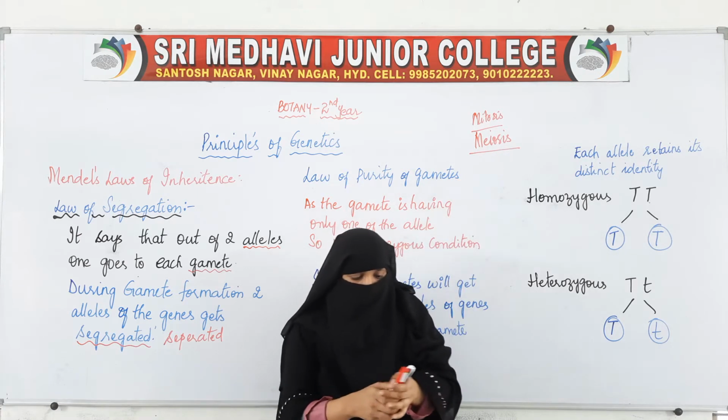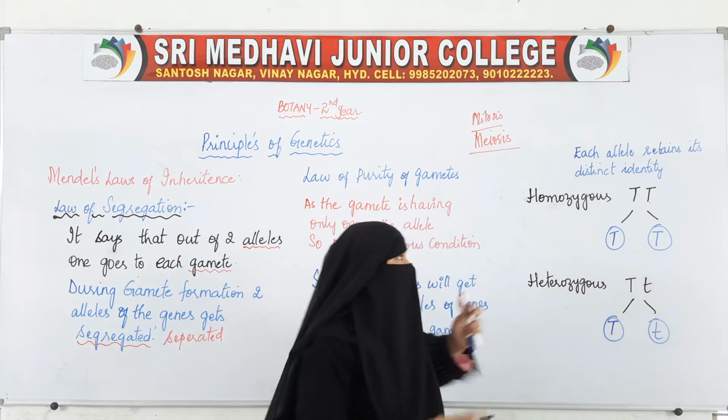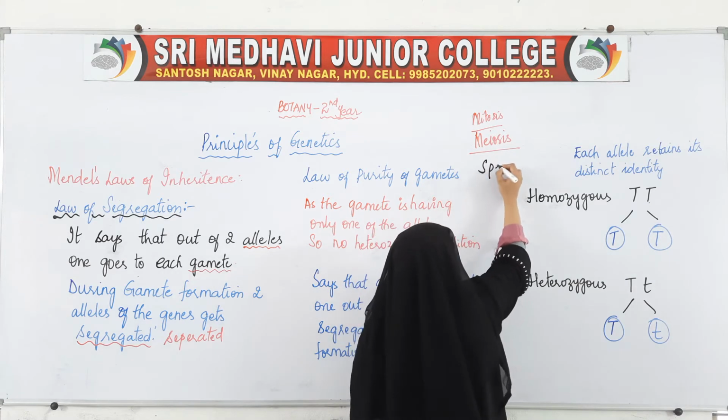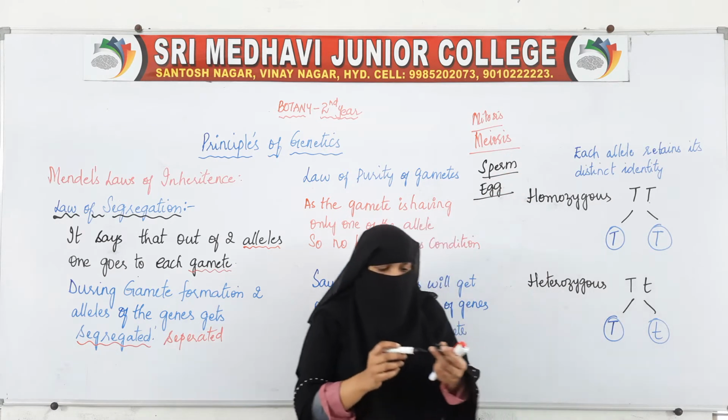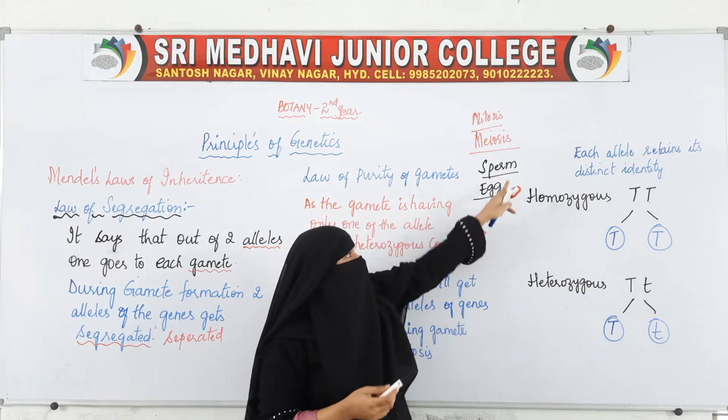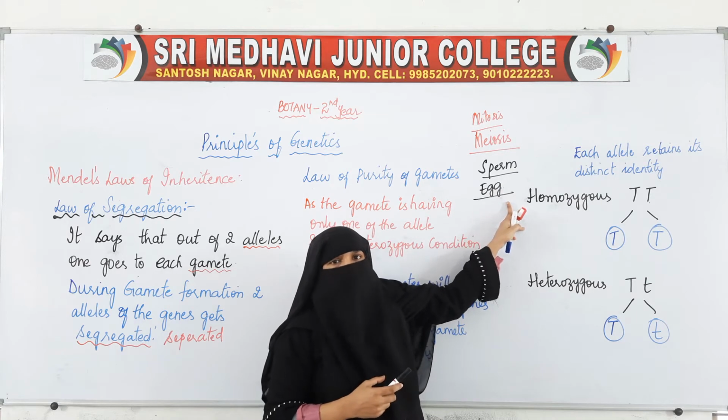In human beings or in animals, sperm is the male gamete and egg is the female gamete.